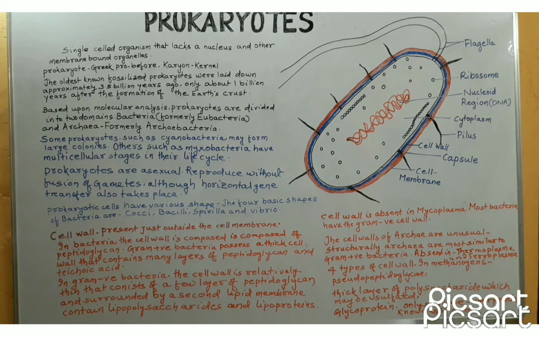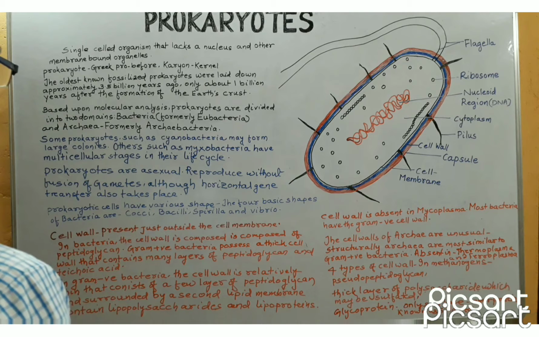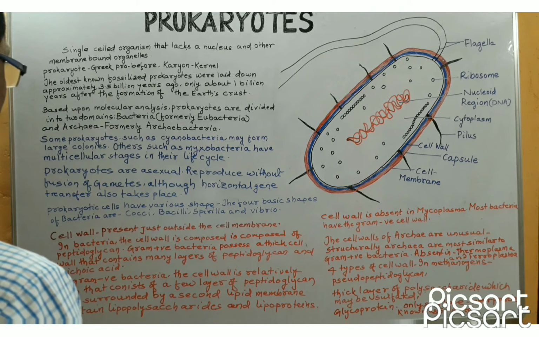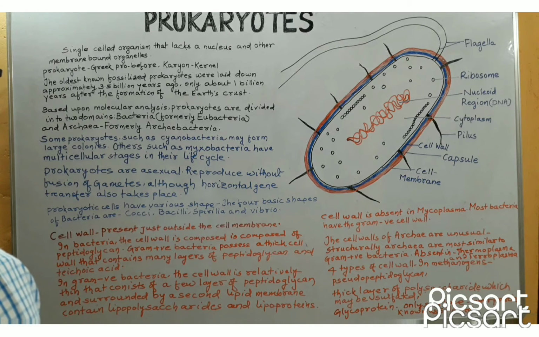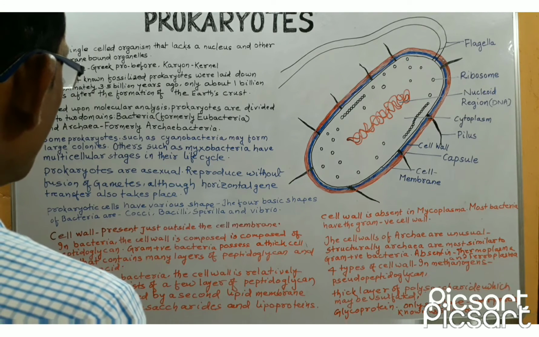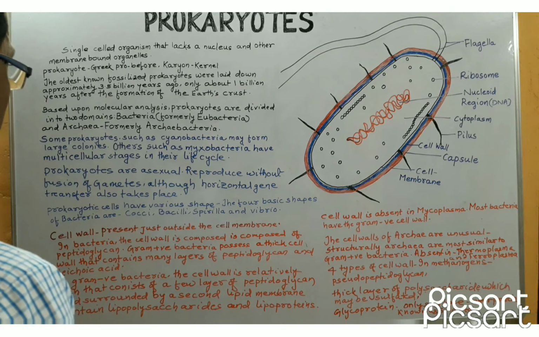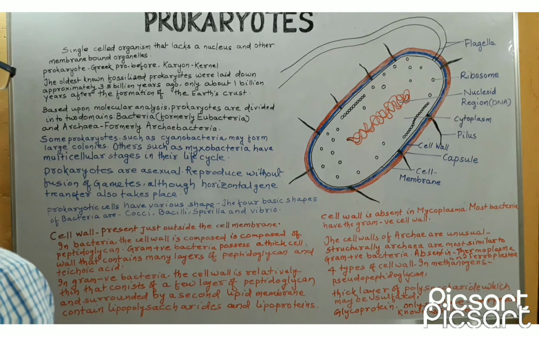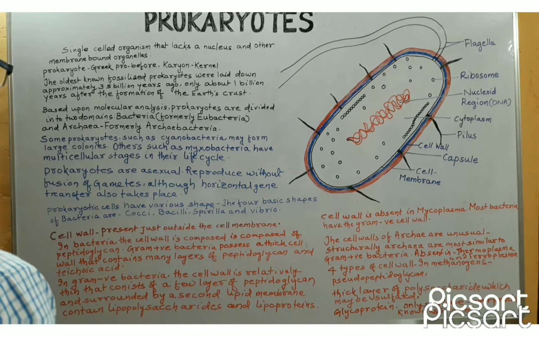Second is conjugation. Conjugation is a process of genetic recombination that occur in bacteria. In this process, there is transfer of DNA from one bacterium to another bacterium through direct contact. Third is transduction. Transduction is also a process of genetic recombination through which horizontal gene transfer also takes place in bacteria, and transduction is the phage-mediated transfer of DNA from one bacterium to another bacterium.